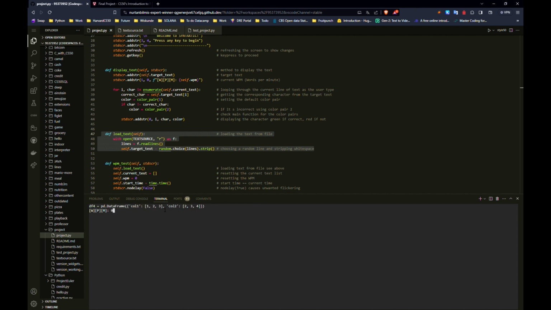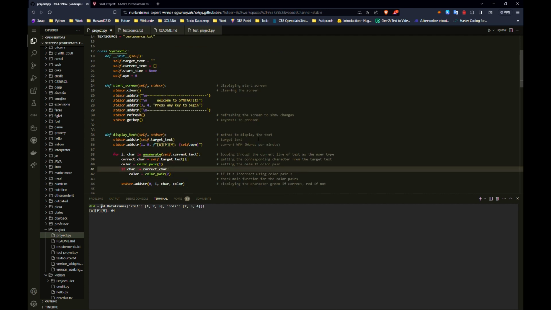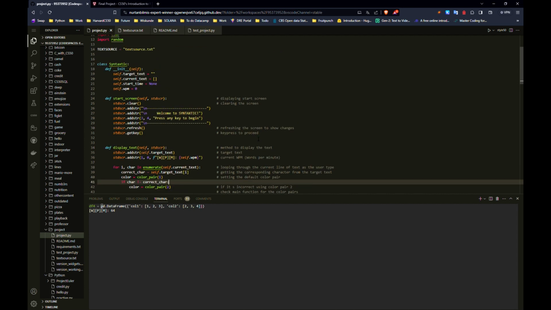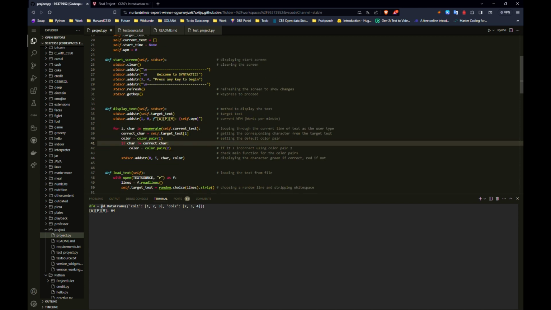You can reset with escape and space, and then you get a new line. So the idea behind this is to build upon it. For now, this is how it is. I wanted to try using object-oriented programming for this project, mainly to get more practice, and because I think it will be easier to add new features down the line.